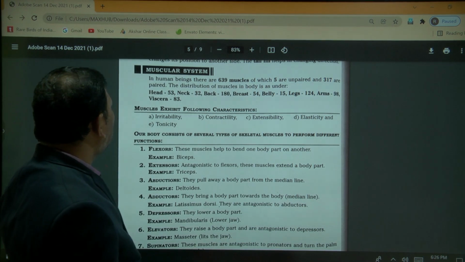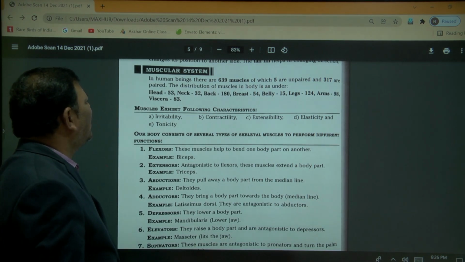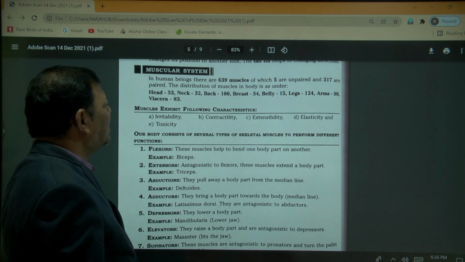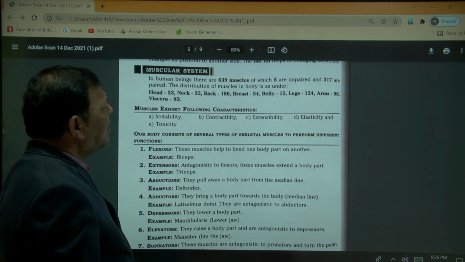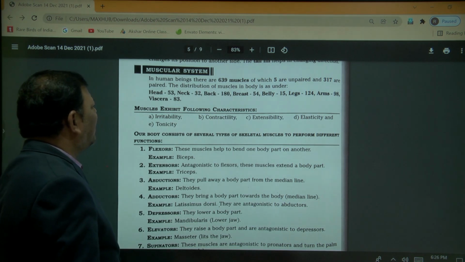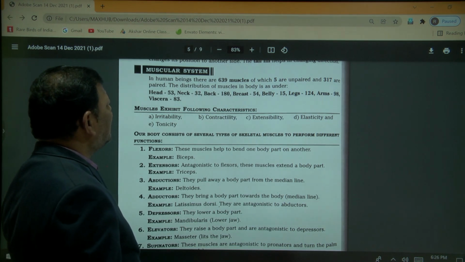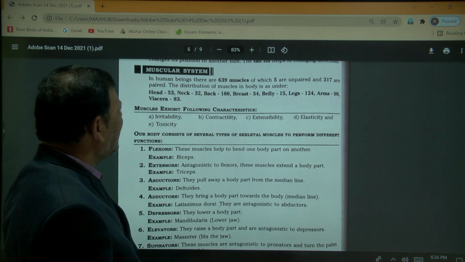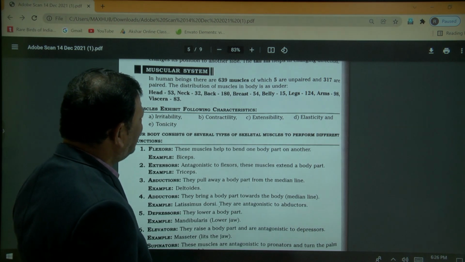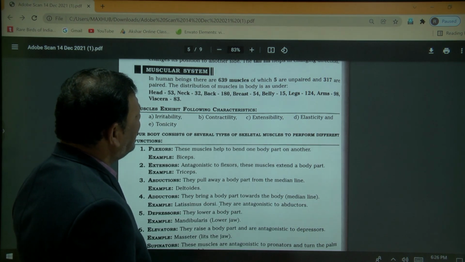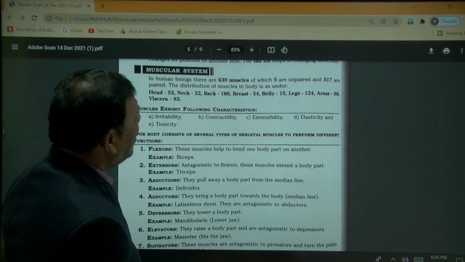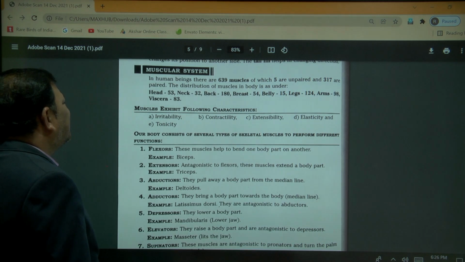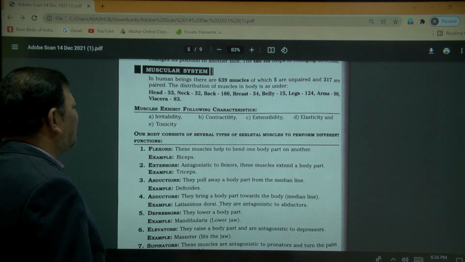Here one more point. In the human muscular system, there are 639 muscles present, of which 5 are unpaired and 307 are paired muscles. The distribution of the muscles in the body is: head 53, neck 32, backbone 180, breast part 54, belly 15, legs 125, arms 98, and viscera 83. These are the muscles present.